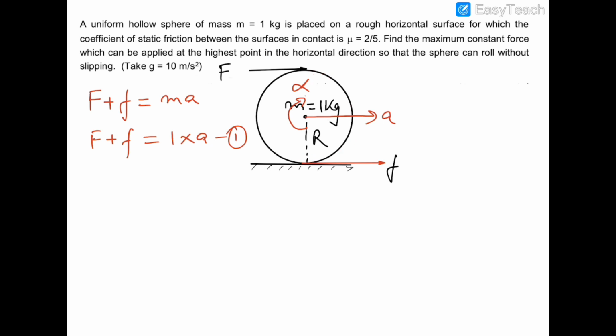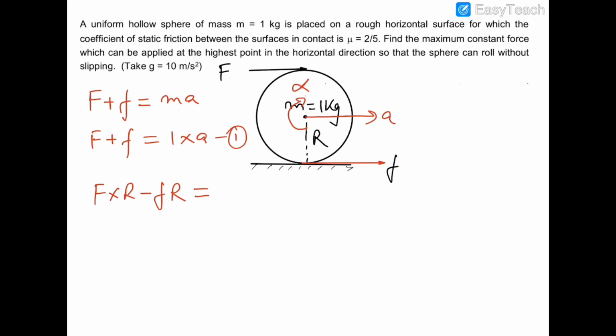But this sphere is rolling in the clockwise sense, so the bigger torque would be of F. So the torque of F is F into R minus the torque of friction, which is small f into R. This minus sign shows that the torques of these two forces are in opposite directions. And the net torque is equal to I alpha, where I is the moment of inertia of this hollow sphere.